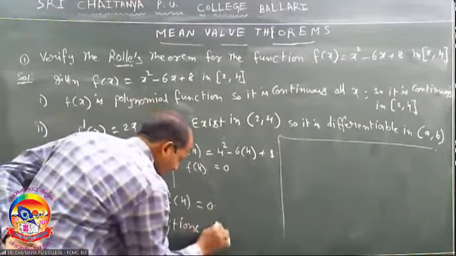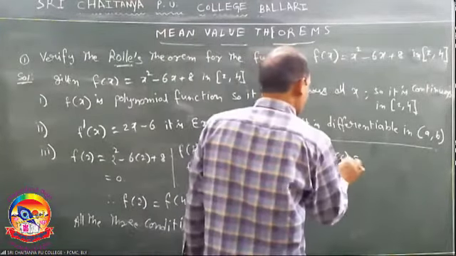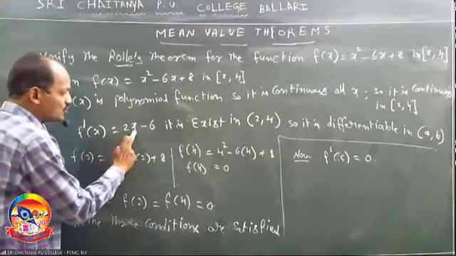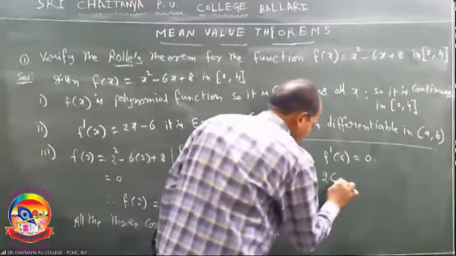Now, the condition is f dash of c is equal to 0. Already you know that f dash of x equal to 2x minus 6. So f dash of c is 2c minus 6, equal to 0. What is the value of c? It is 3. This 3 belongs to 2 comma 4.